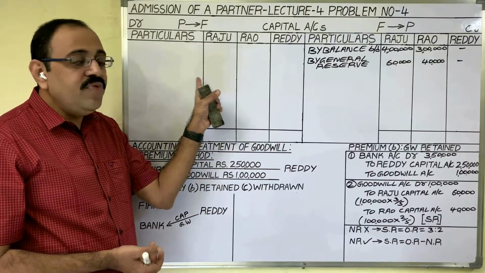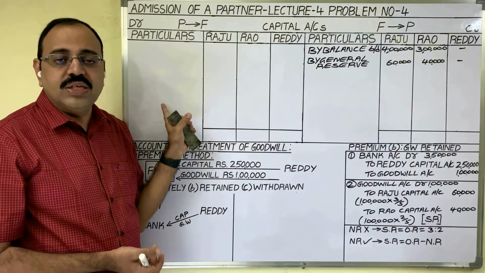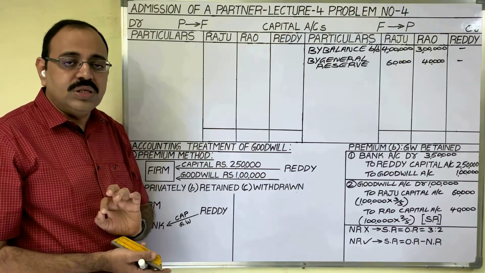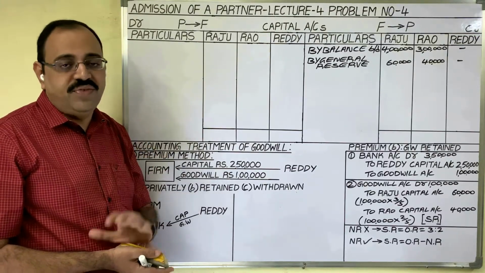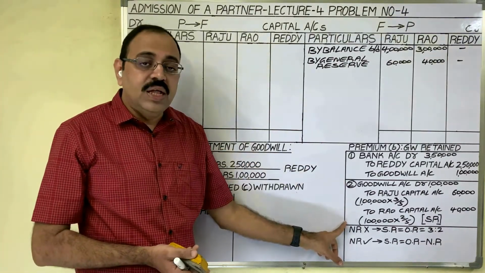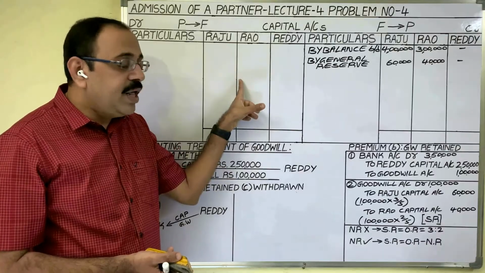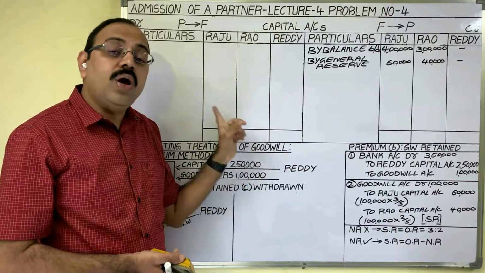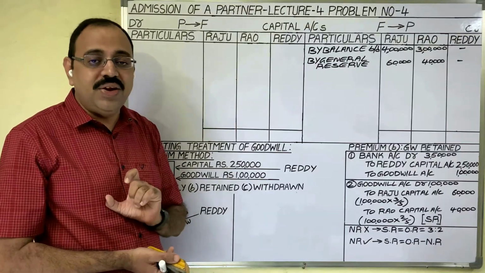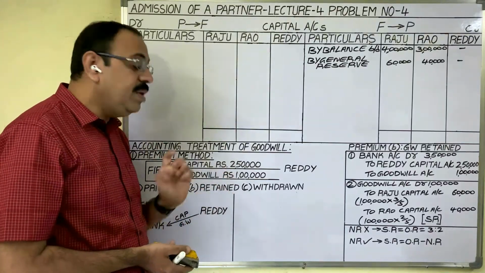Actually, in this problem, we are not writing any journal entries. But my sincere advice is, in rough notes, you have to write goodwill entries. Because if you write goodwill entries, they are useful to prepare capital accounts, bank account or cash account, and goodwill account. So let us see the journal entries under premium B.